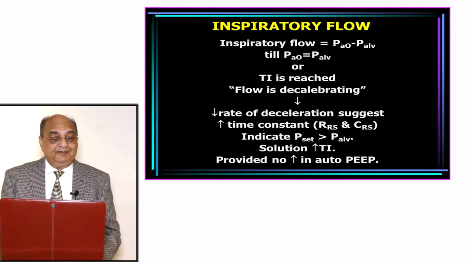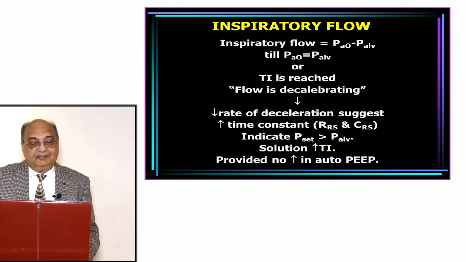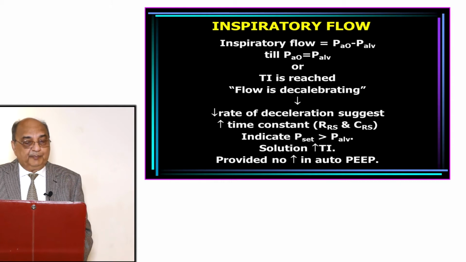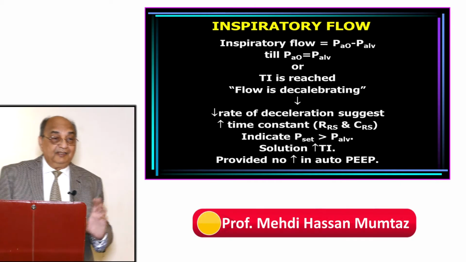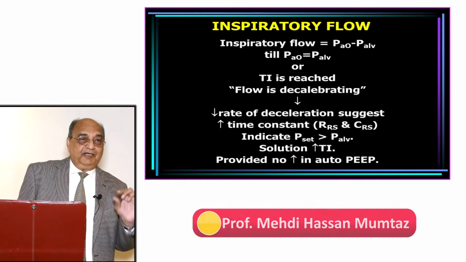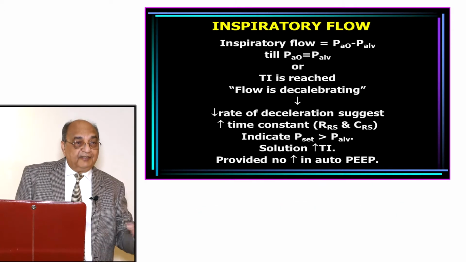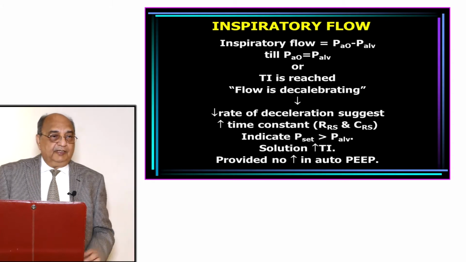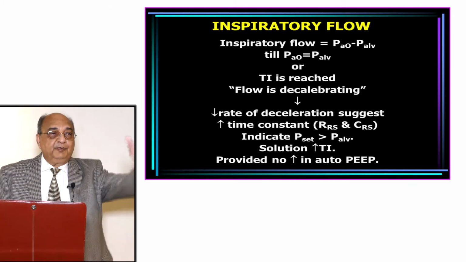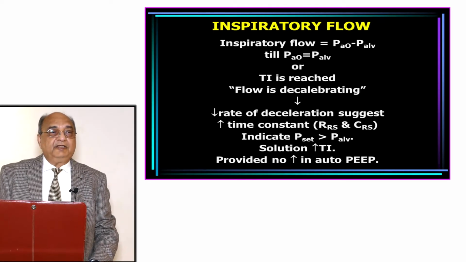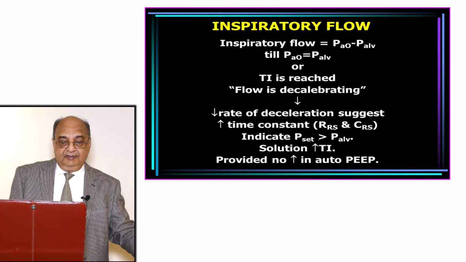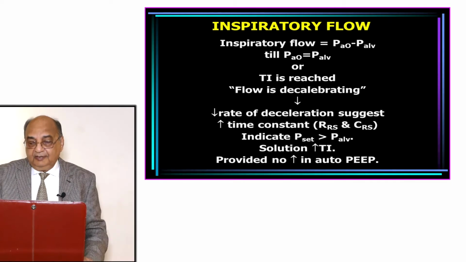Increased time constant means the product of compliance and resistance is increased. This indicates the pressure set is greater than the pressure at the alveoli. These are the minor things one has to look at on the ventilator. It's related to physically looking at the ventilator. So the solution is you increase the inspiratory time. If you increase the inspiratory time, you can bypass this and you can have your desired volume inside the lung, right?